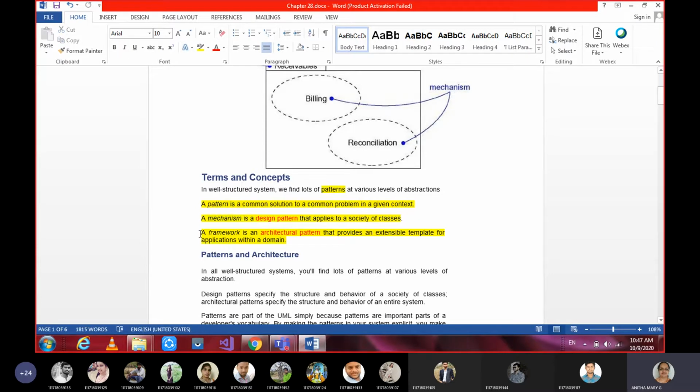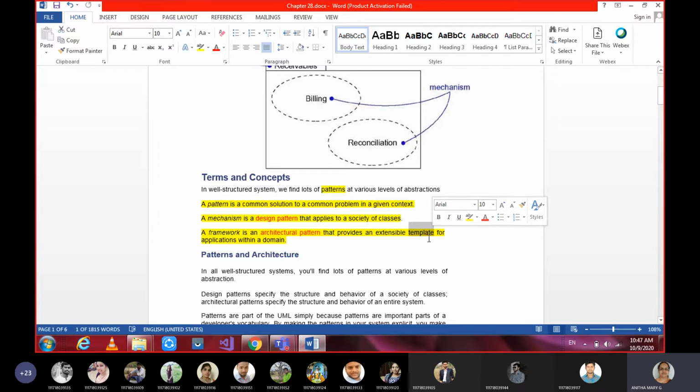Okay, moving on to the second type of pattern. If the pattern is about an architectural pattern, it provides an extensible template for applications within a domain. See, a template means the one which is in general.